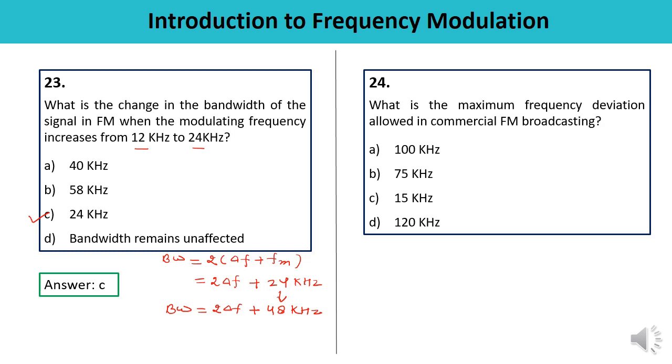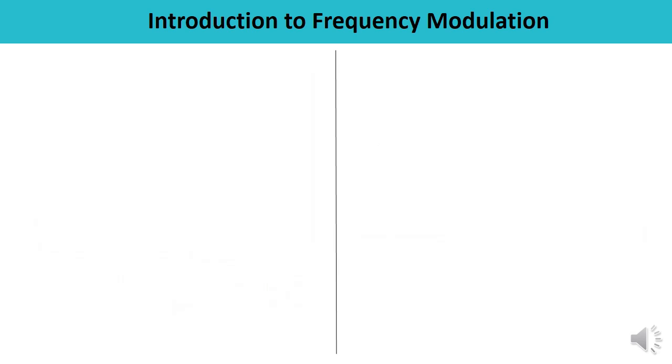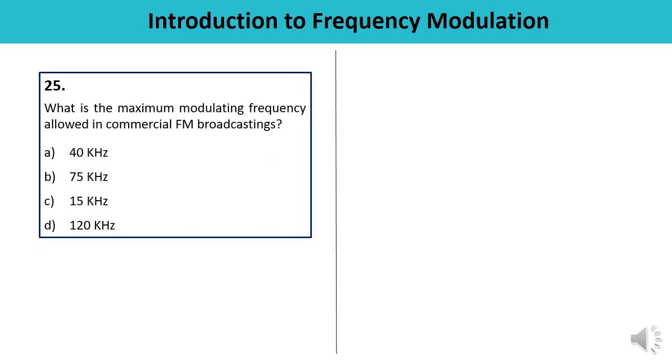Question number 24. What is the maximum frequency deviation which is allowed in commercial FM broadcasting? In commercial FM broadcasting, you must remember that the maximum frequency deviation is 75 kilohertz. Which means the correct answer is B. Question number 25. What is the maximum modulating frequency which is allowed in commercial FM broadcasting? So the maximum modulating frequency is 15 kilohertz. So the answer is C. You must remember these parameters.